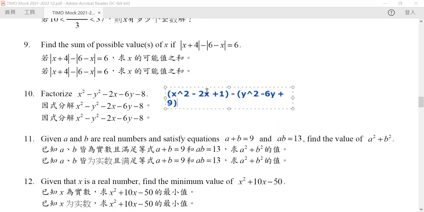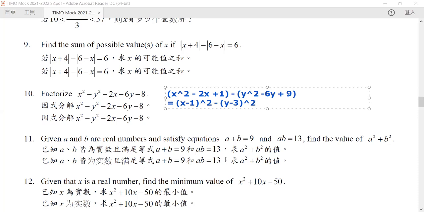Now you can check that the left-hand side and right-hand side are the same. But what's the first part of this expression? The first part is exactly equal to x minus 1 squared. The second part is exactly equal to y minus 3 squared.